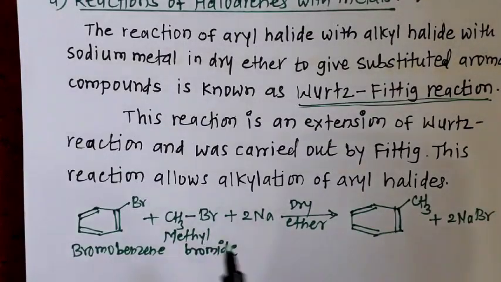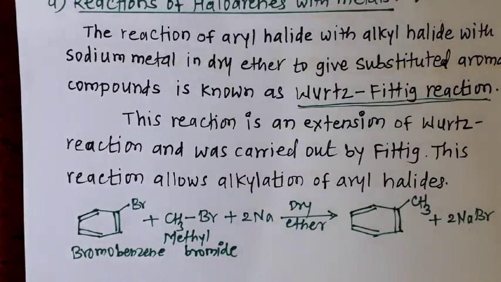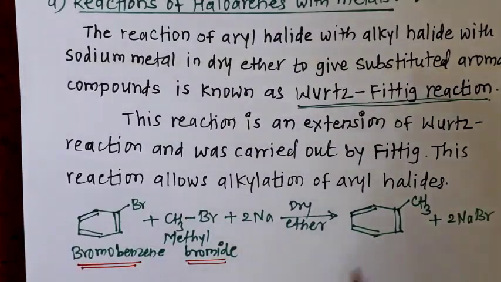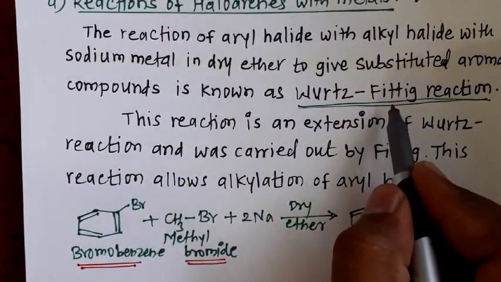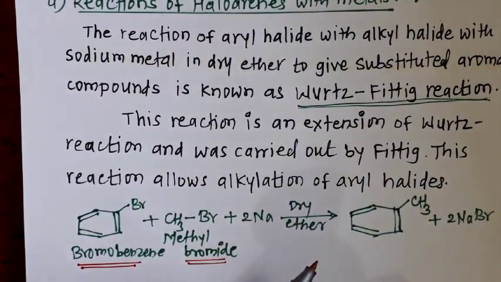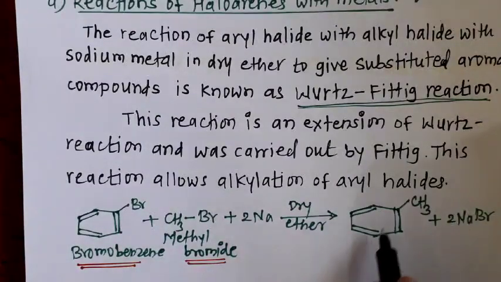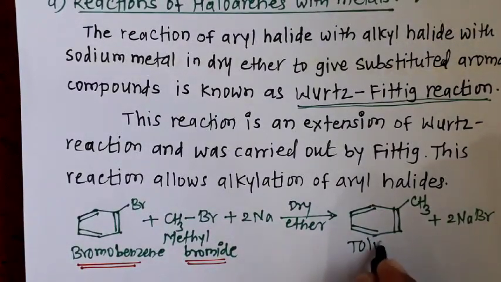Here the aliphatic part belongs to the Wurtz reaction and the aromatic part belongs to the Fittig reaction. Combined, this reaction is known as the Wurtz-Fittig reaction, and they give the substituted aromatic product. This is toluene or methyl benzene.